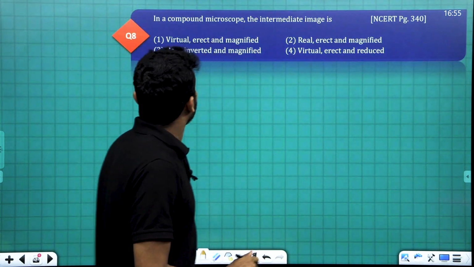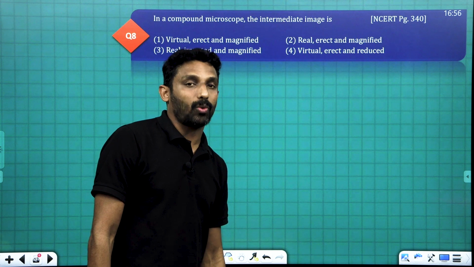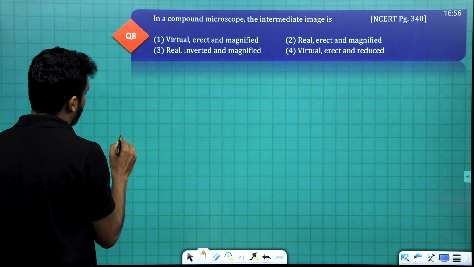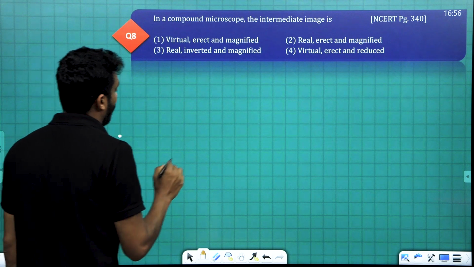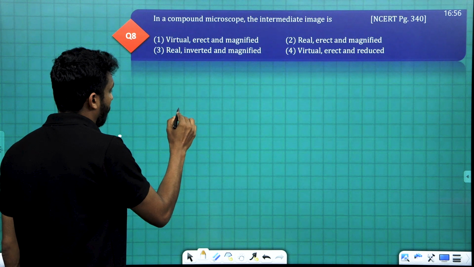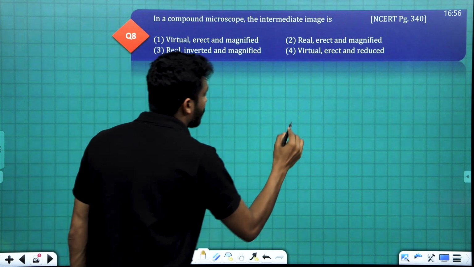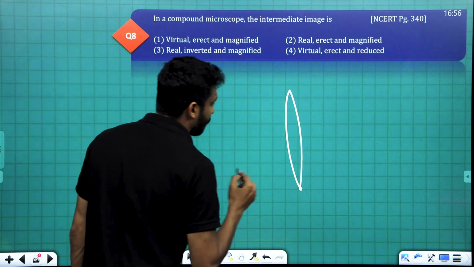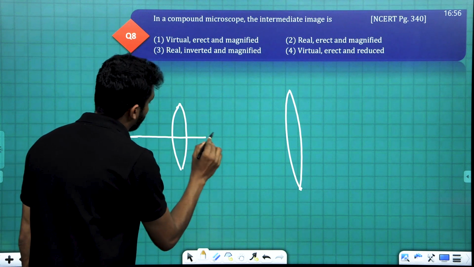In a compound microscope, the intermediate images. We have a compound microscope. In a compound microscope, there is the object, and a lens is placed, which is the objective lens. And there is an eyepiece. This is the situation. Clear? Yes. Okay. Suppose this is the principal axis.